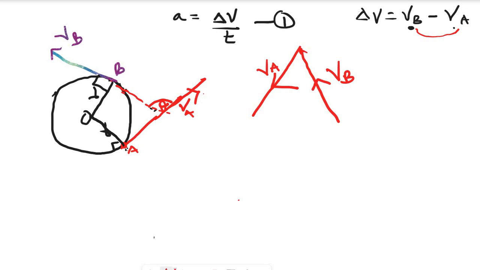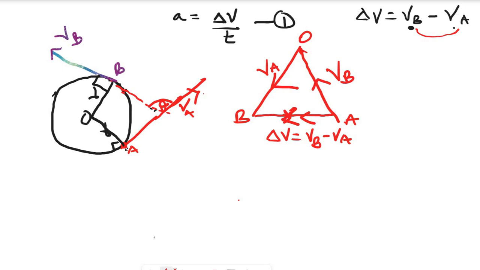So I'll call this center, A, B. The change in velocity, the body is going from A to B, should be like this. So the change in velocity is VB minus VA. That's the first vector diagram.